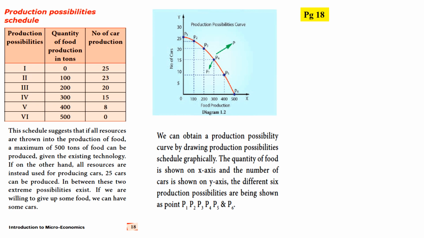Production possibility curve P1 P2 P3 P4, that line they have drawn, that is the production possibility curve, and it explains the quantity